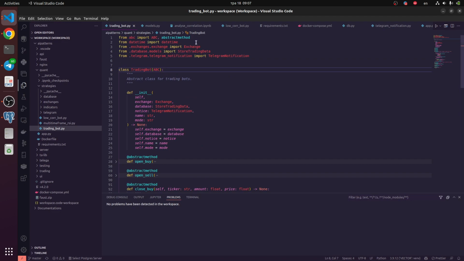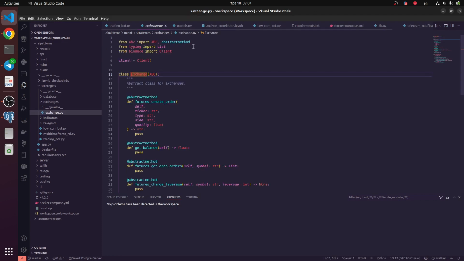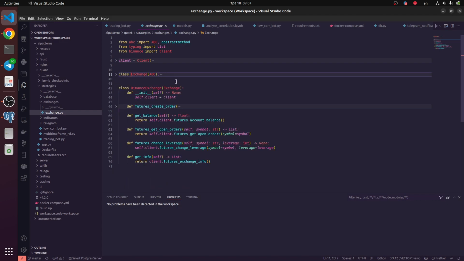Of course, I developed an exchange class looking like this. It also has abstract methods, so we could create a different connection for another exchange. So it takes some time to think about how it will work and to develop the architecture of this app.